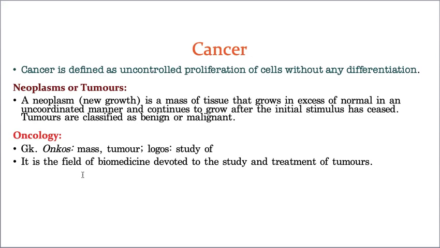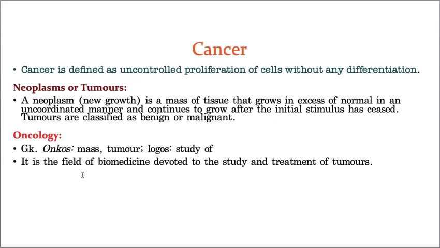Like that, when a cell is undergoing division, sometimes the cell checkpoints will fail. This checkpoint failure results in the cell not knowing where to stop and where to start the cell division.